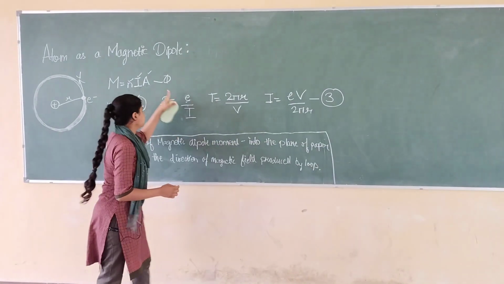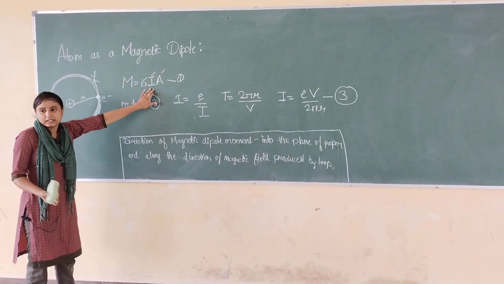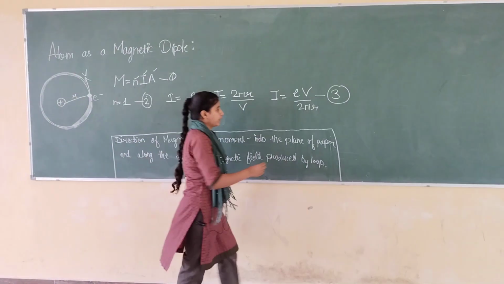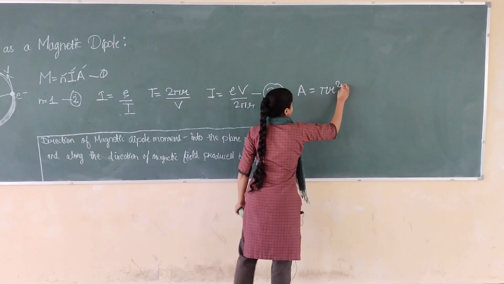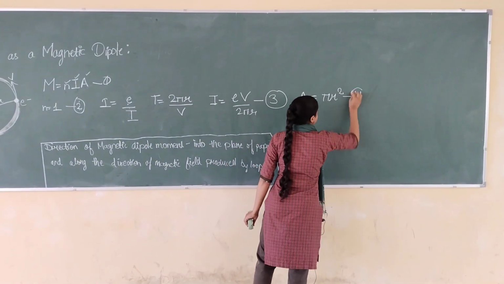Now we will find A, the area. It's so easy. Area of a circle is obviously πr². So A = πr². Let us give this number 4.